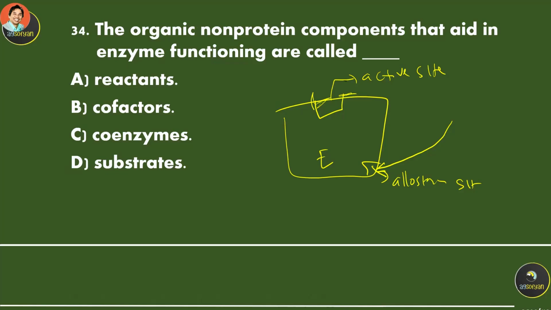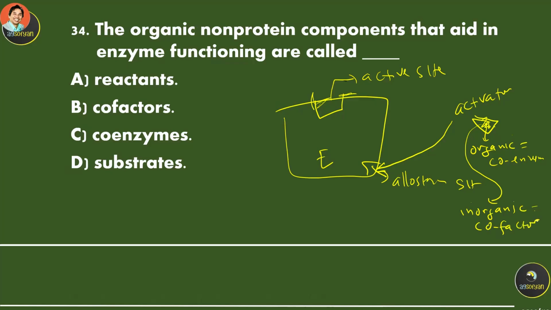This one is called the activator. Let's say a molecule like this is an activator. If this activator is organic, then it will be called a coenzyme. If this activator is an inorganic molecule, like a metal, for example, then it is called a cofactor. Different molecules can be activators.